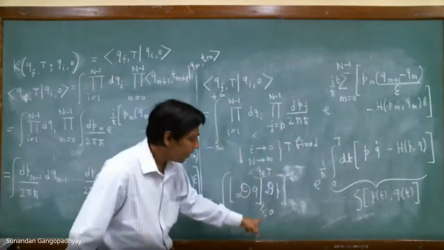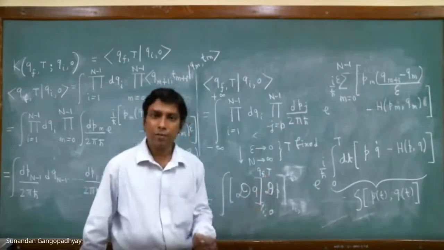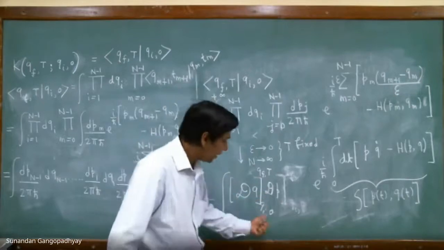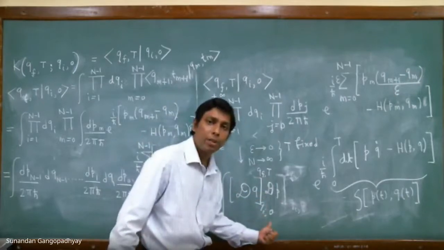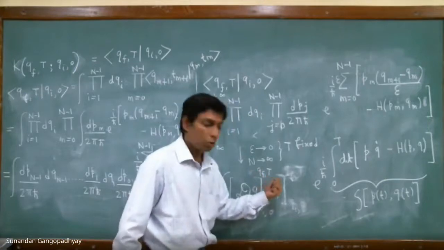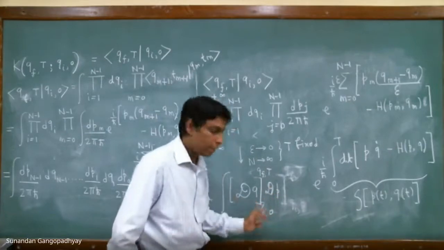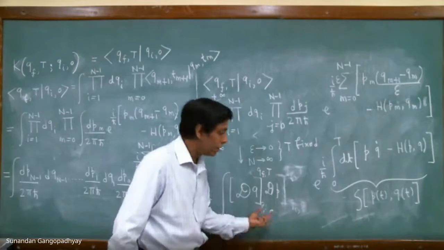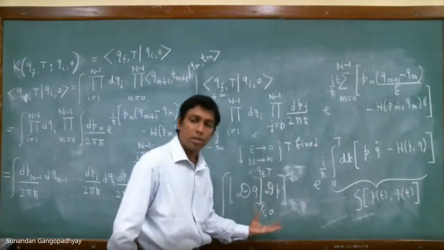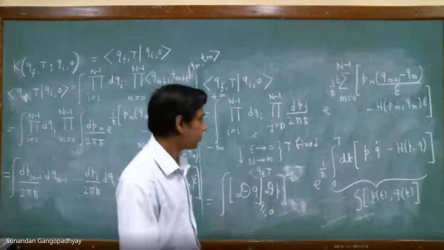And why we have kept this notation q_i(0) and q_f(t), it basically reminds us of the fact that all possible paths q end at the point q_i at time t equal to 0, and end at the point q_f at time t. So these are the boundary conditions that we have. That is why in the functional measure we keep this notation q_i(0) equal to q_f(t). So this is very, very important. It tells you what the endpoints of these paths are.